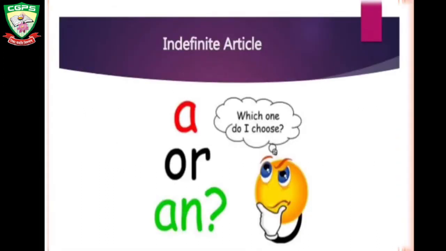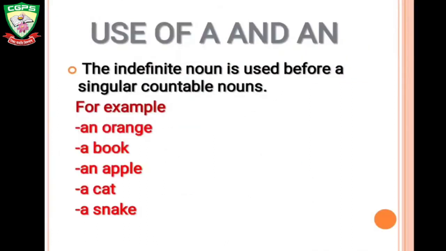Which one do I use, a or an? Use of a and an. The indefinite article is used before a singular countable noun. For example, an orange, a book, an apple, a snake, a cat.